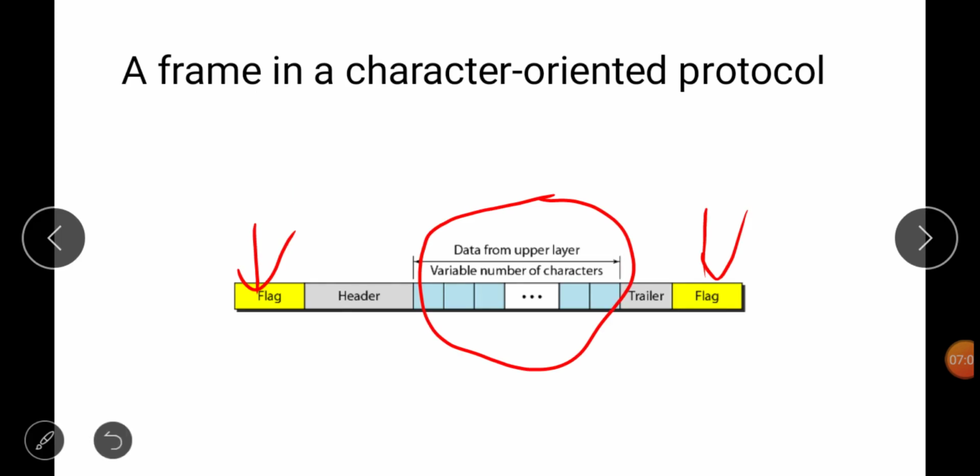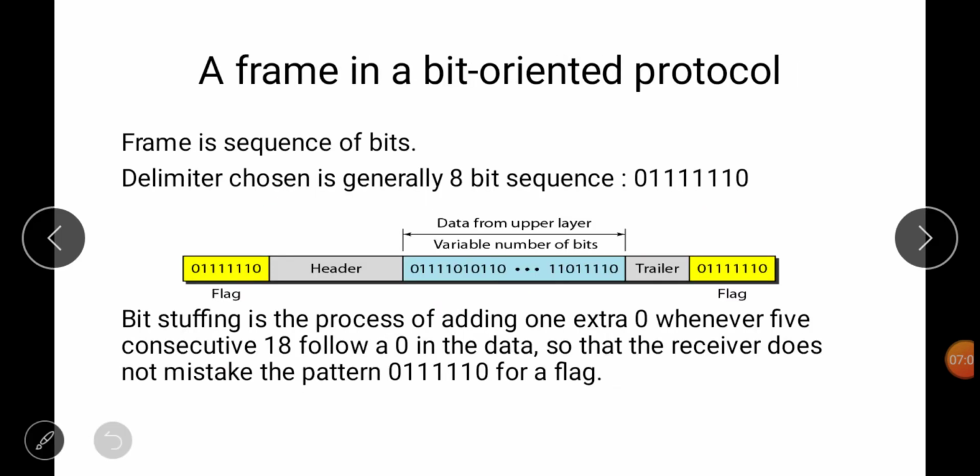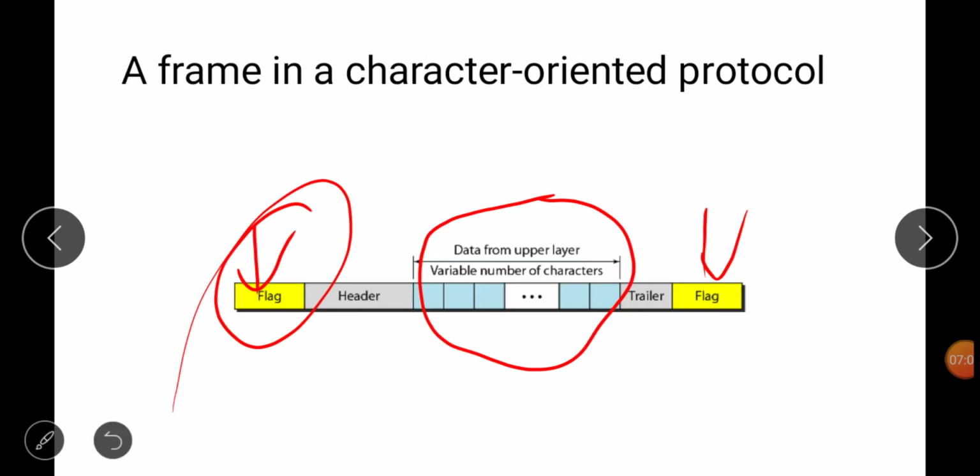Basically this character oriented protocol was previously used when we were only sending text messages.